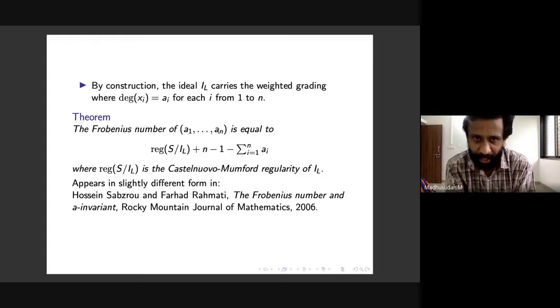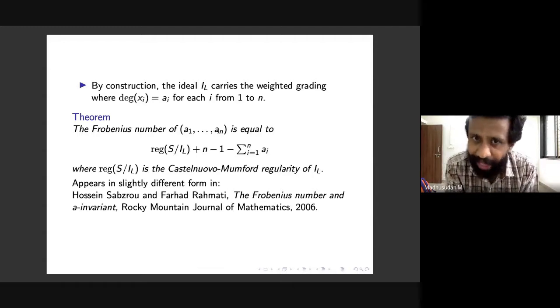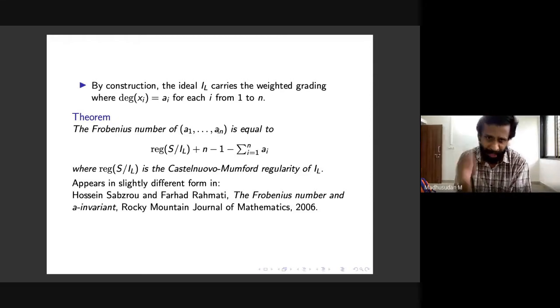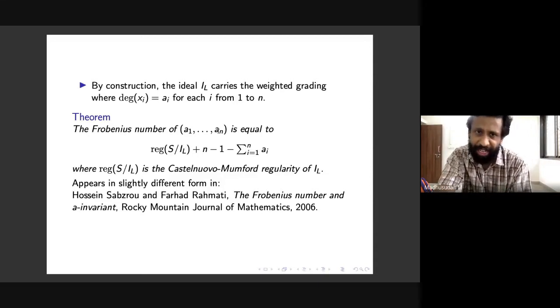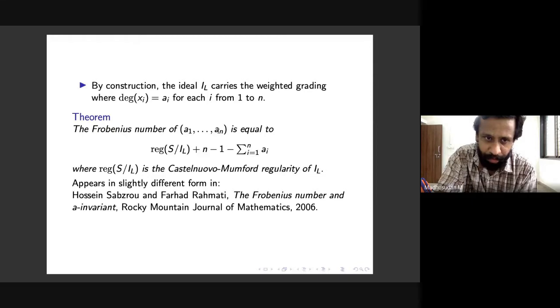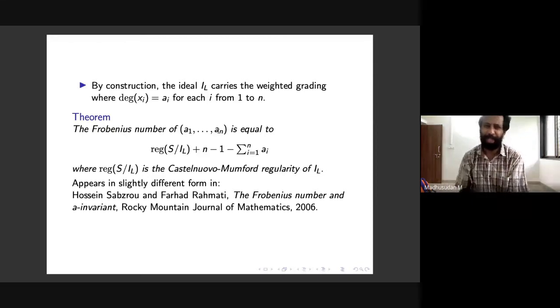So again, generally you consider this weighted grading for your ideal IL, which is degree of xi equal to AI, and IL is homogeneous with respect to this weighted grading. This is because of L. You just need to look at L, the way it was defined, and it's immediate actually. Or you can also look at this map, the way the monomial map is defined. These are the same things.